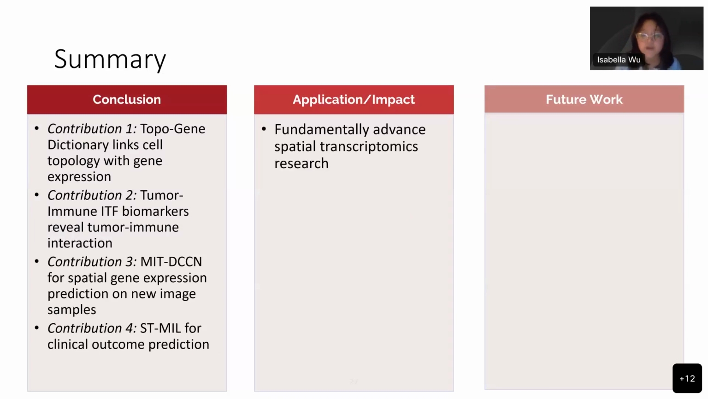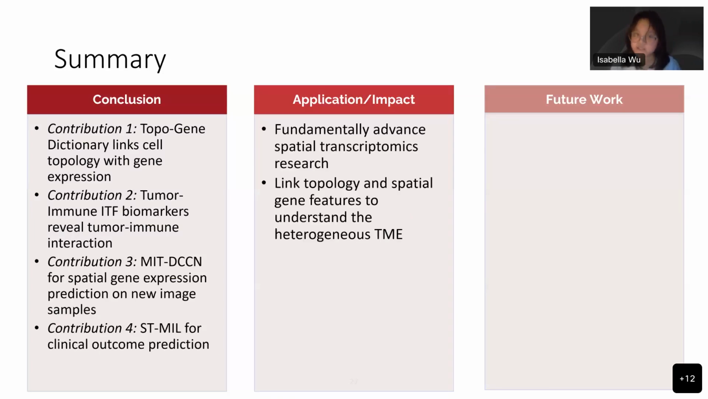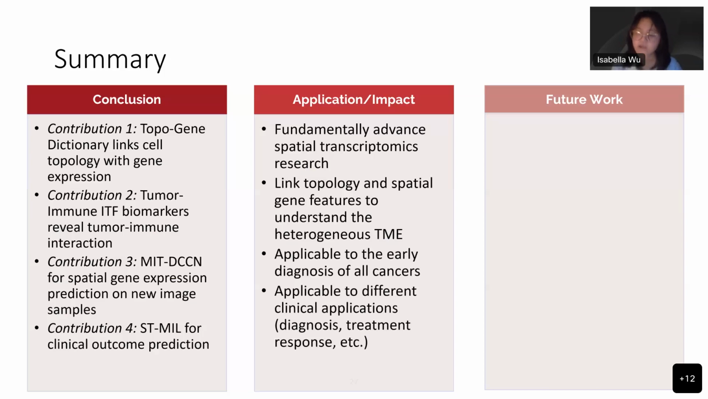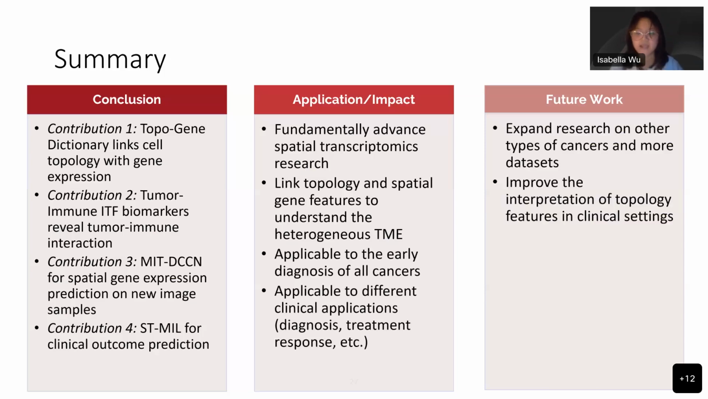TOPOCAN fundamentally advances spatial transcriptomics research. It links topology and spatial information to understand tumor heterogeneity. The power of TOPOCAN is that it is a generalizable framework. It can harness the power of SC and topology for any cancer and any clinical application, including diagnosis, treatment response, and more. In the future, this work will be expanded and validated on other types of cancers to improve the interpretation of these topological feature biomarkers in clinical settings.